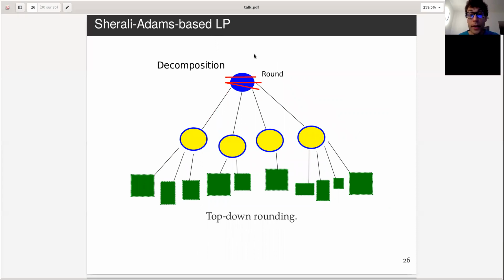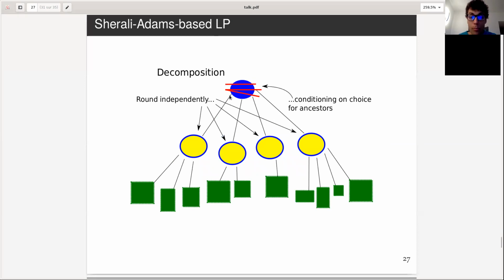And we round it this way. So we look at the possible crossing at the top level, and because of the variables that I explained that are going up to the root, we have a convex combination of different edge crossings. And so we can simply round it by picking one of these combinations, and the rounding on the weight of the edges chosen gives us that, in expectation, in terms of the length of the edges chosen, we are doing as good as opt. And then based on that, we can now proceed to the leaves